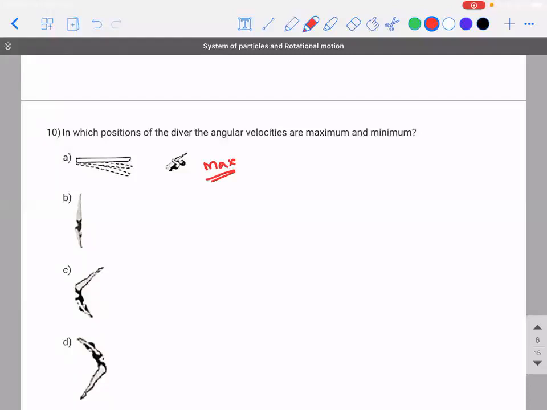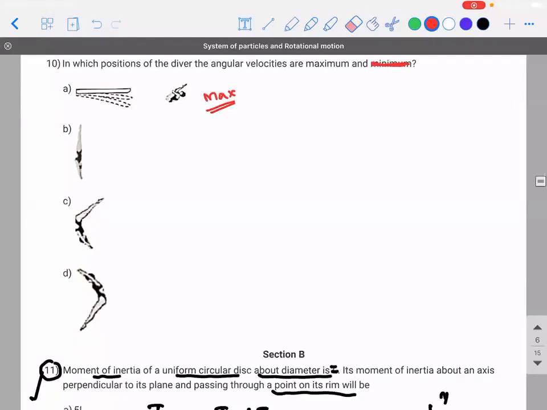Minimum is, I think, option B. Actually, it is difficult to conclude because this one and this one are looking similar. Let's forget about minimum. I don't think that is the intention of the question. But it won't be B, sir, right? In B, it will be more, right? B is the distribution of masses. If I take this as the axis of rotation, first of all, it's a linear position. I don't know which point to take as the axis of rotation. If I take it into the plane like this, then yes, B will be the right answer.